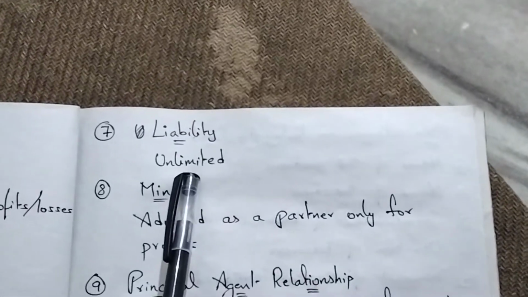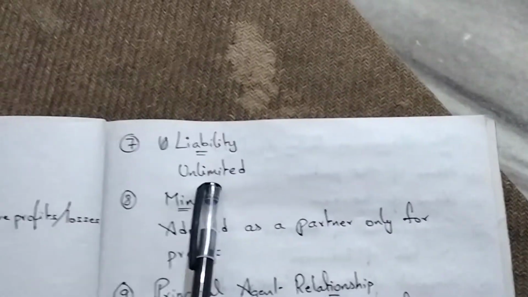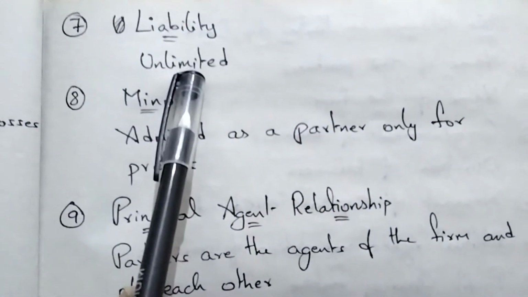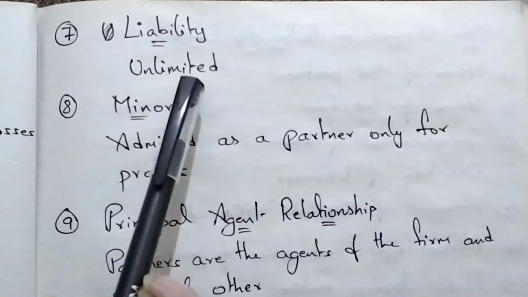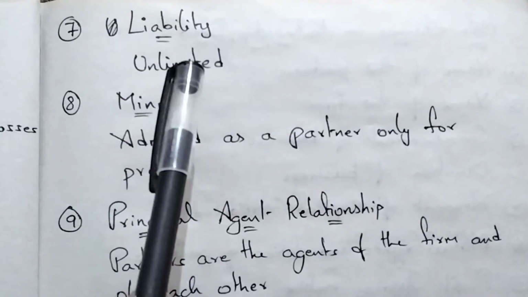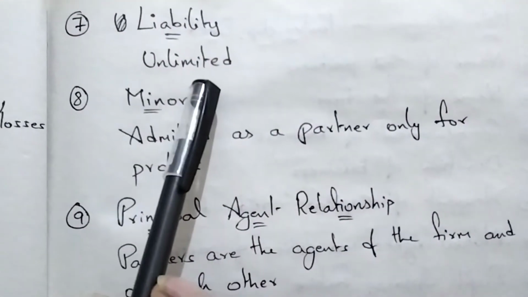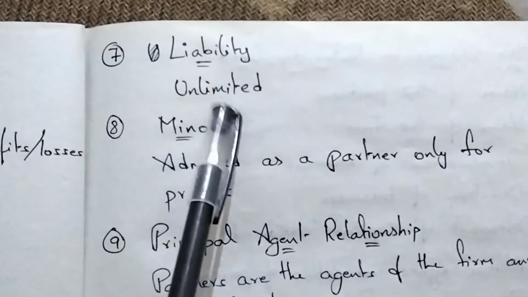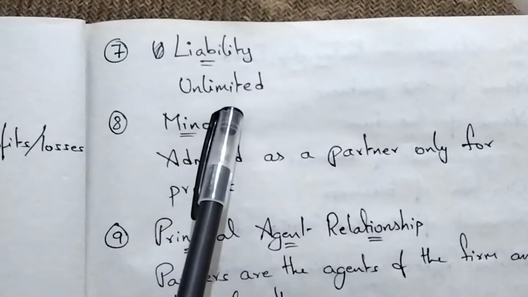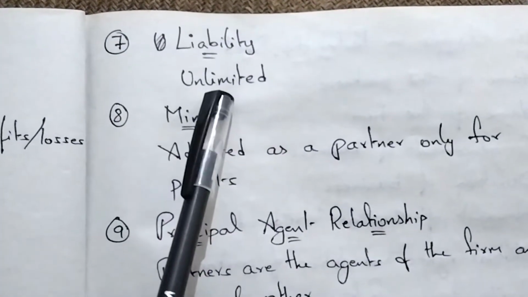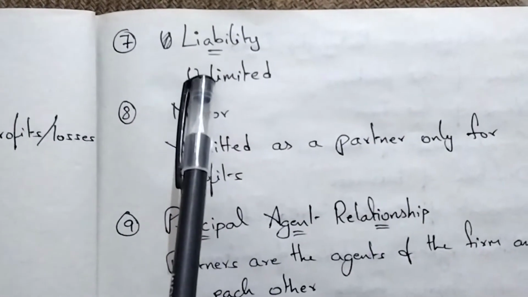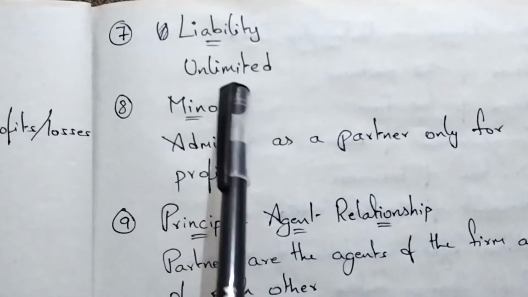And when it comes to liability, the liability of partnership is unlimited. When it comes to the company or any body corporate, the liability will be limited. Why limited? Their liability will be limited to the number of shares that the person has taken from the company. Like if he has applied for 10,000 shares and the face value of the share is 10, then the liability of that person who has purchased shares from the company is 1 lakh. And when it comes to partnership firm, the liability is unlimited. If the firm has incurred more losses, the share of loss for the partner will also be more.